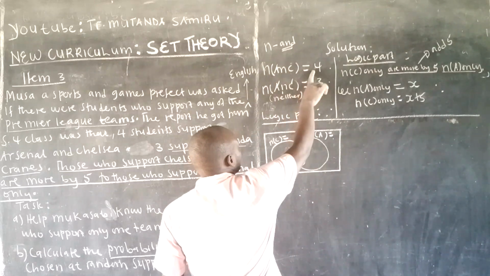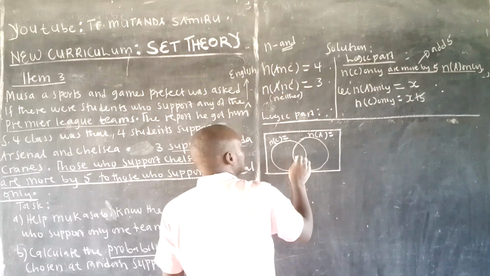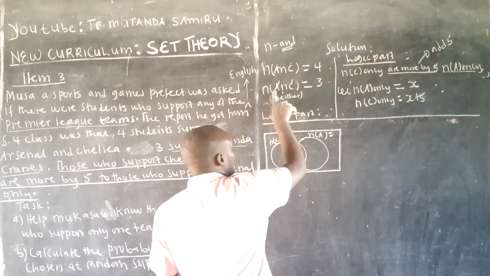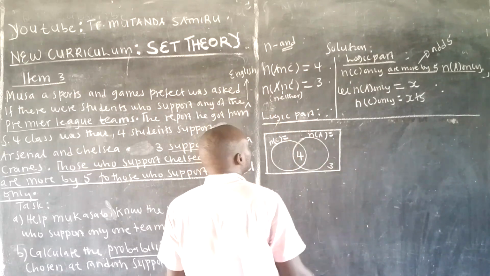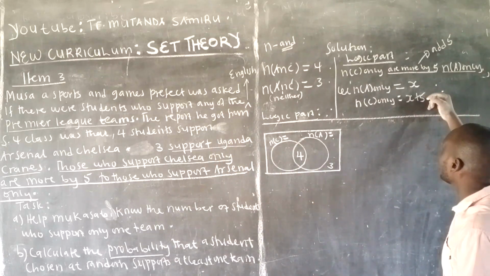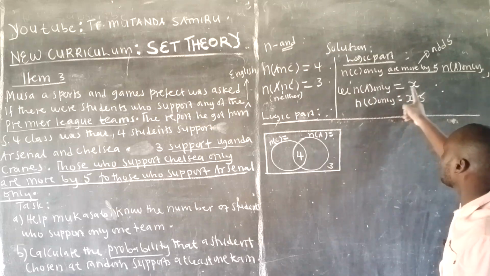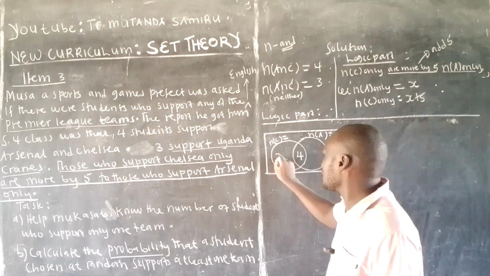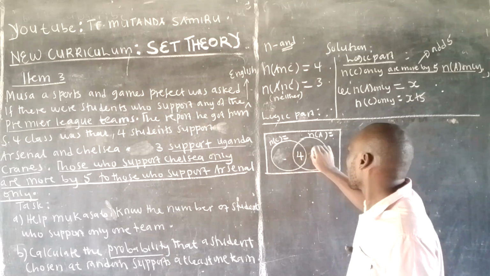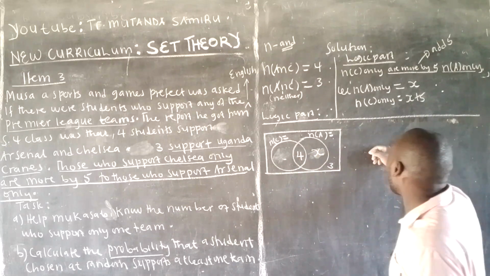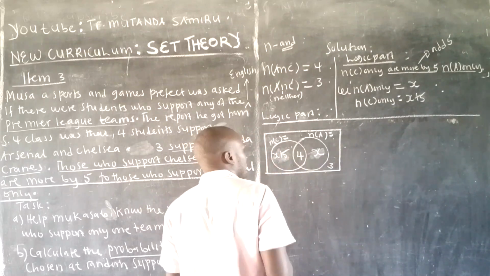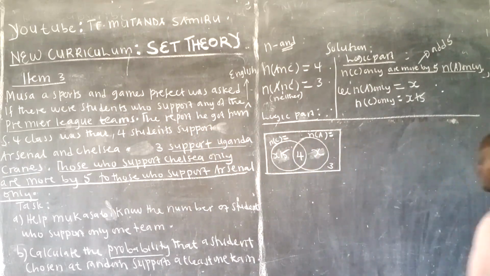Now, the intersection of Arsenal and Chelsea is 4. Those who like both, that is 4. The number in neither is 3, outside the circles. What else do you have? Okay, the logic part. Number in Chelsea only are more by 5, so the number in Arsenal only is X. Arsenal only is this area, so X. Those for Chelsea only are X plus 5. Very good.